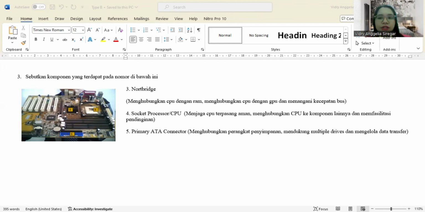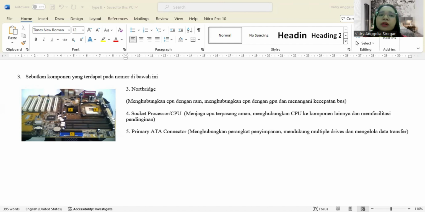Connection function: the primary ATA connector allows the motherboard to communicate with storage devices, allowing data to be read and written from and to the hard drive or CD or DVD drive.